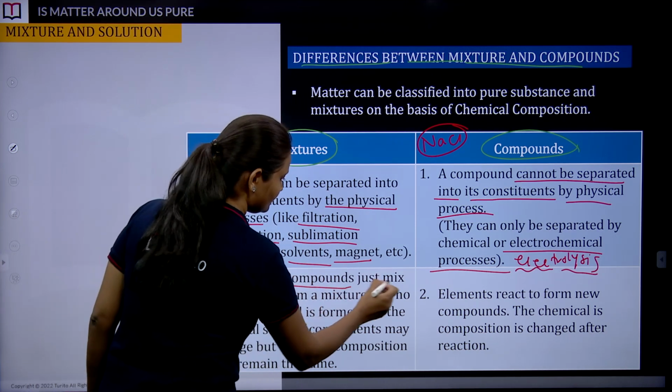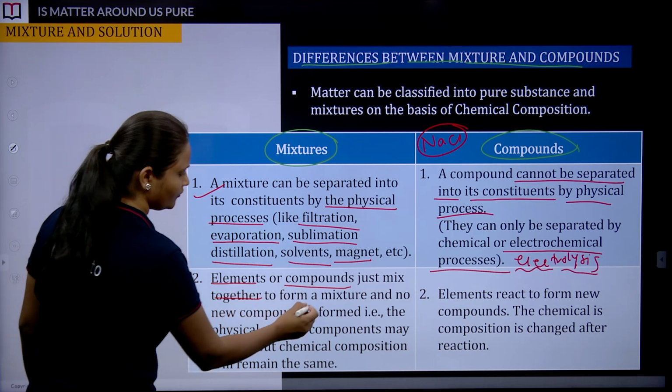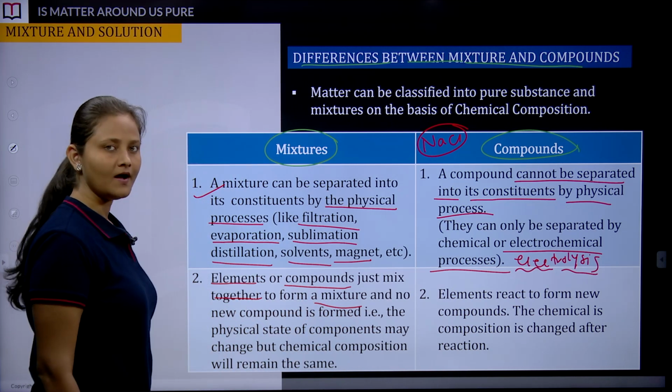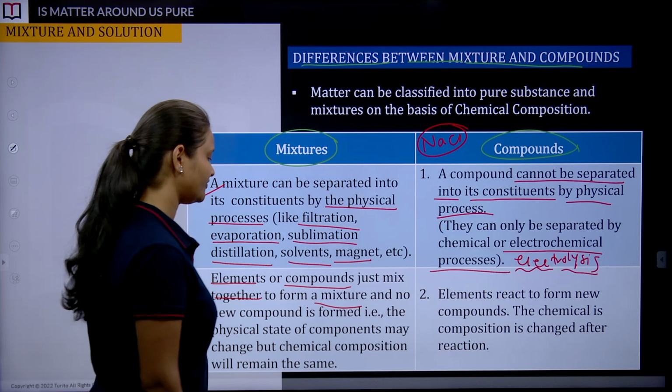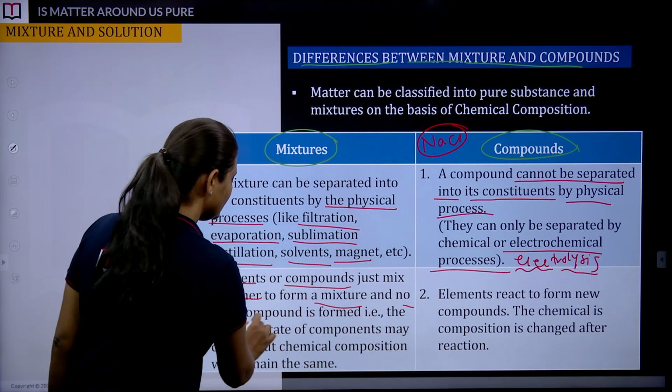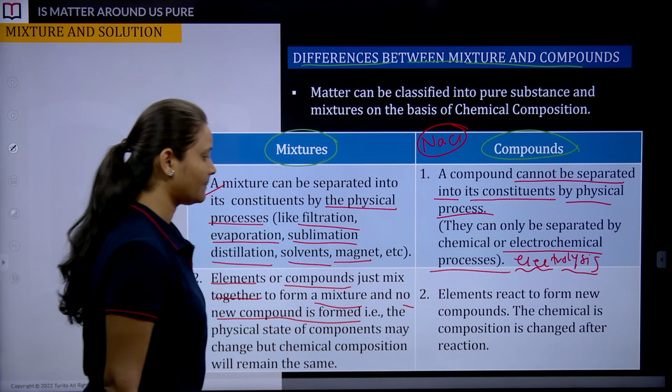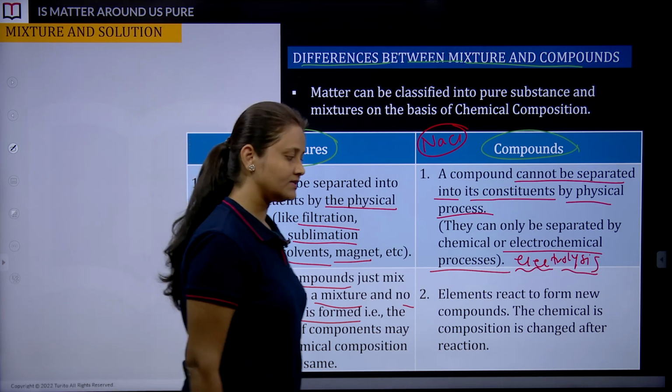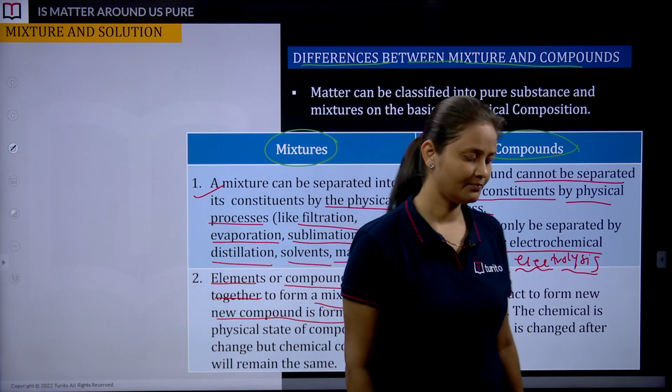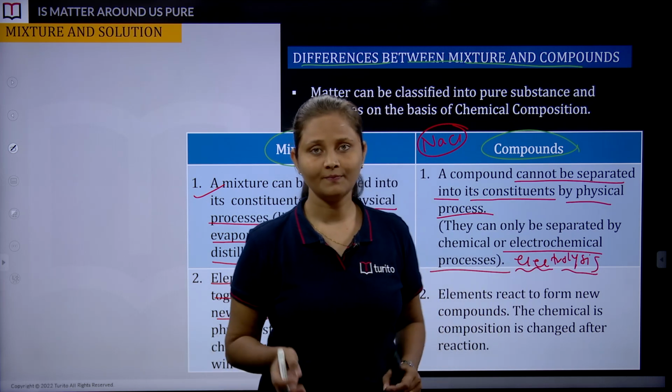Elements or compounds just mix together to form a mixture. That is the definition, and no new compound is formed. Let me give an example of iron filings and sulfur powder.